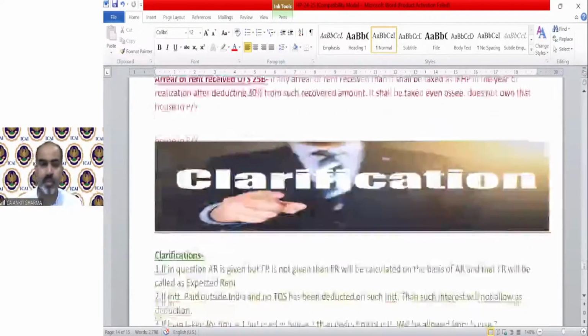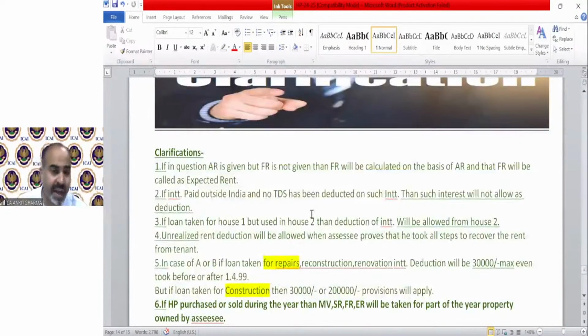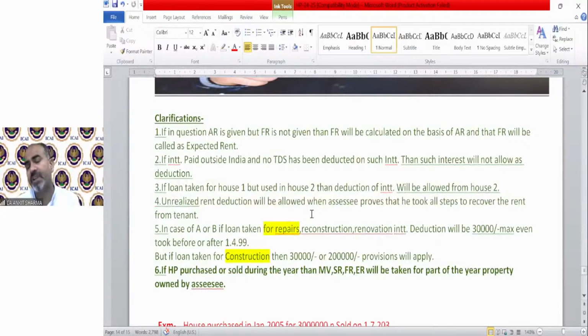Clear? Now there are very important clarifications. The first clarification is very, very important. Due to this first clarification, if you are solving 10 questions of income from house property, and if any income from house property GAV answer is not matching, then in my opinion, 90% is due to clarification number 1. It's a very simple clarification.